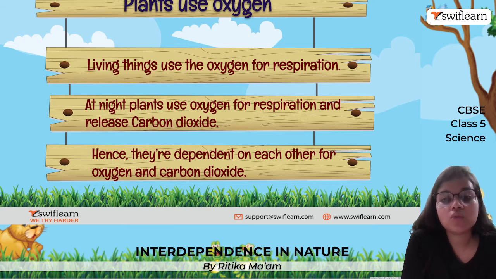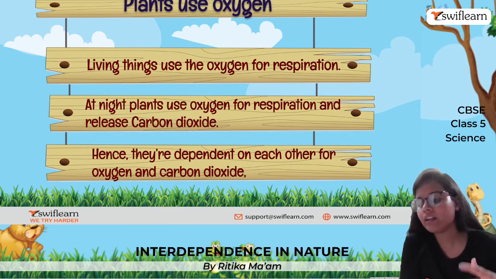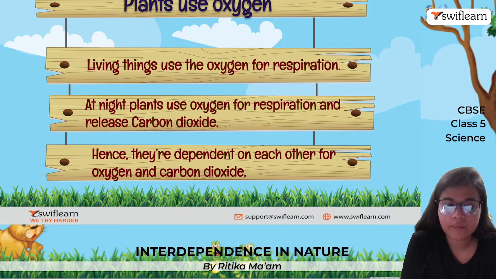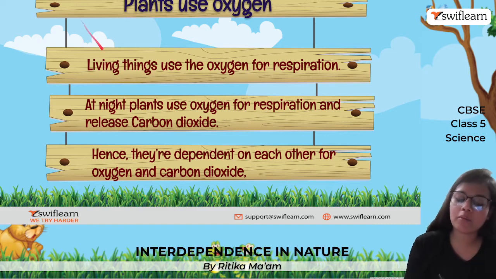Next, plants use oxygen. So living things, we use oxygen for respiration. Okay, and at night time, plants also use oxygen for respiration, and they release carbon dioxide. Okay, so if I talk about animals and plants, we are interdependent on each other for oxygen and carbon dioxide needs.